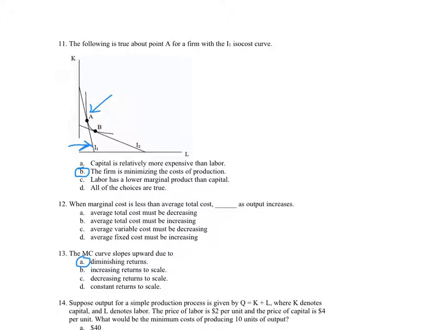Actually, I can just show you now. Marginal cost is defined as the change in total variable cost, or the change in total cost too. But since only labor in these models is changing, the change in total variable cost is the same as the change in total cost.